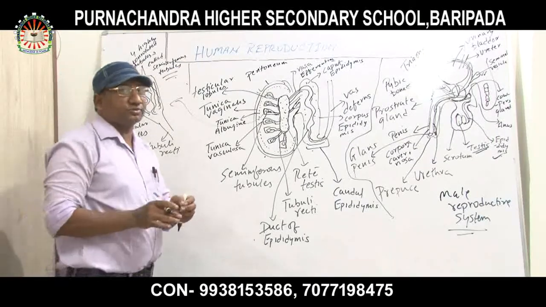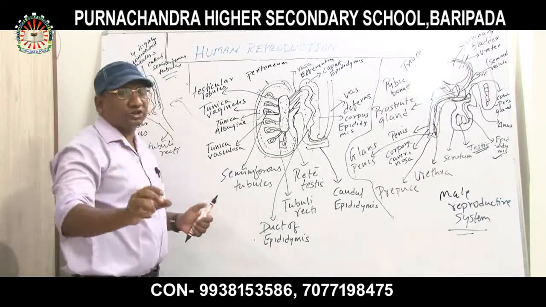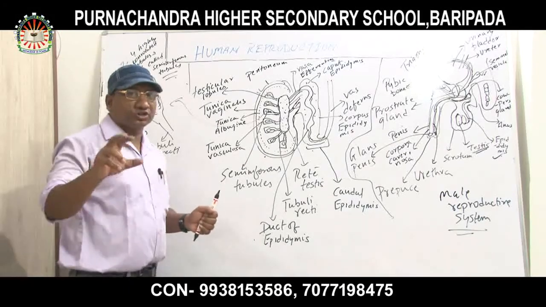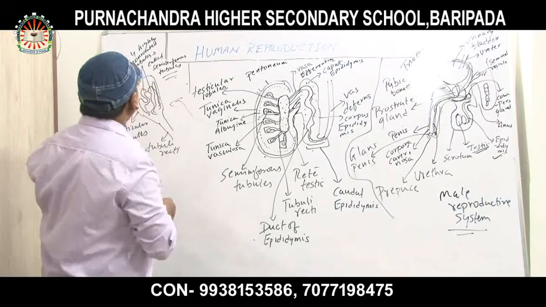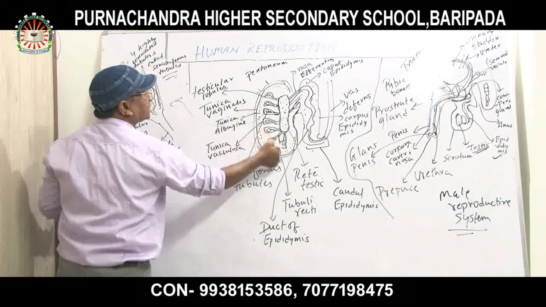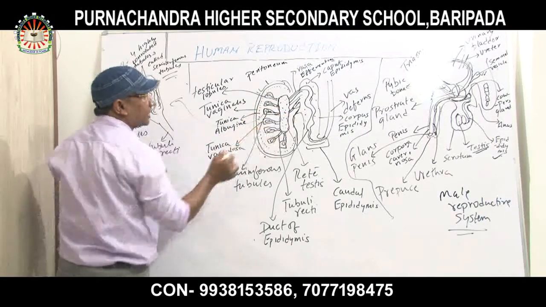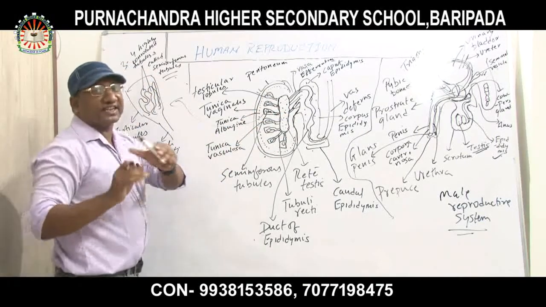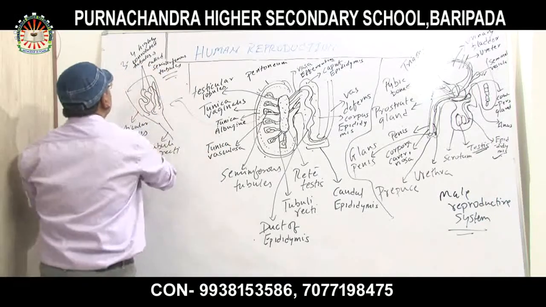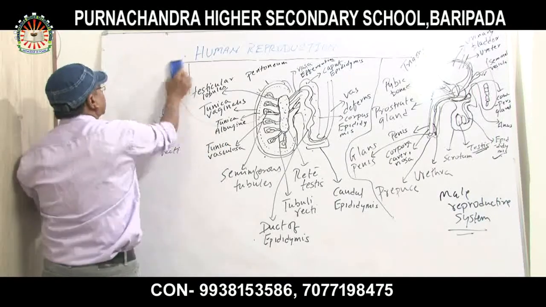The main function of the seminiferous tubule is to produce sperms. Okay. Now this is the longitudinal section of the testis, and I am going to show you the median section of the testis.